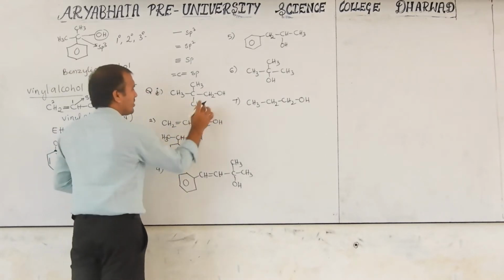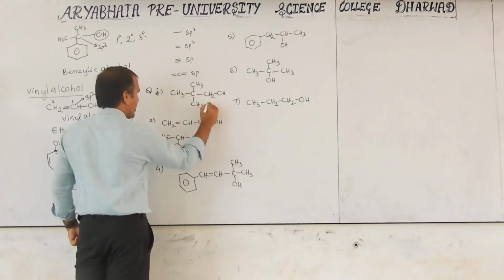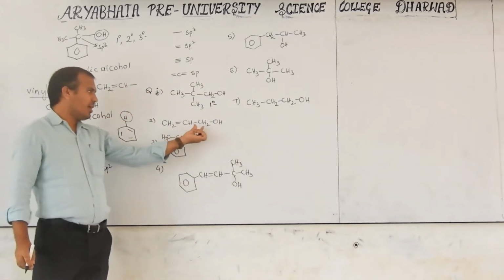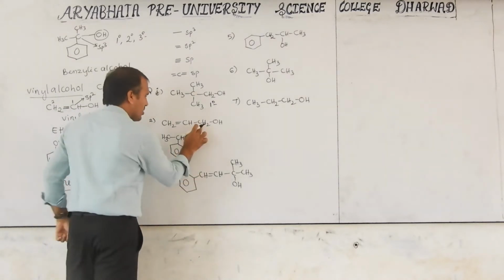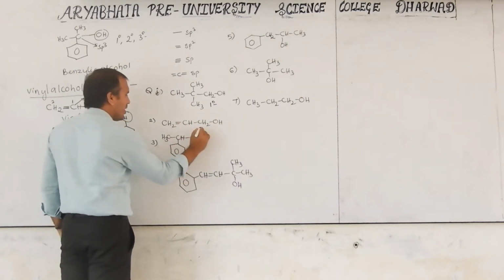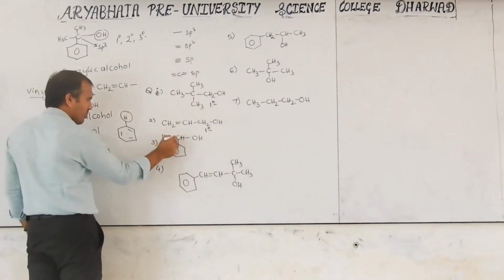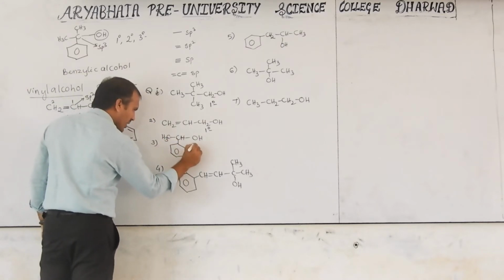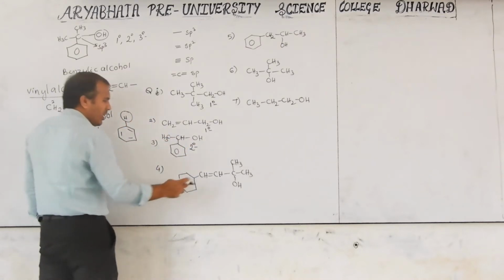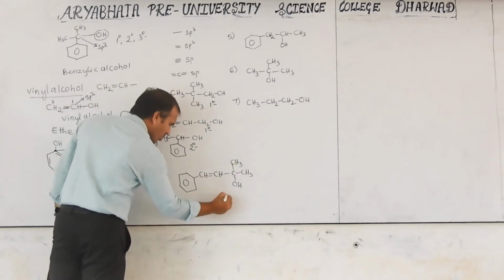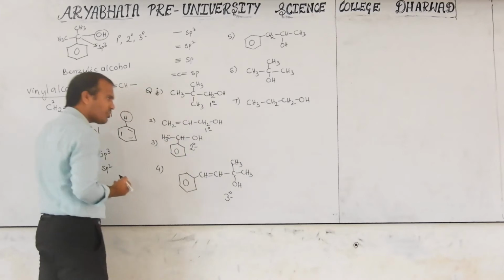That's why this primary carbon on this OH is a primary alcohol. Next, identify here also. This carbon is bonded to only one carbon, that's why this is also a primary alcohol. Here this carbon is bonded to 1 and 2, that's why this is called a secondary alcohol. Here this carbon is bonded to 1, 2, 3 directly, then it is called a tertiary alcohol.